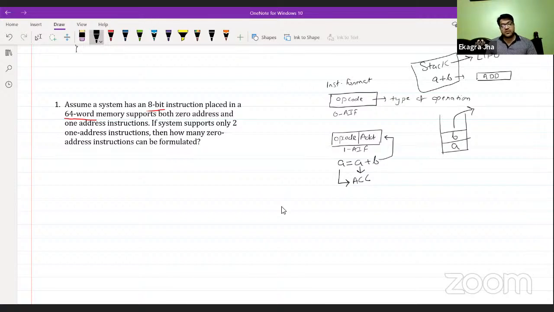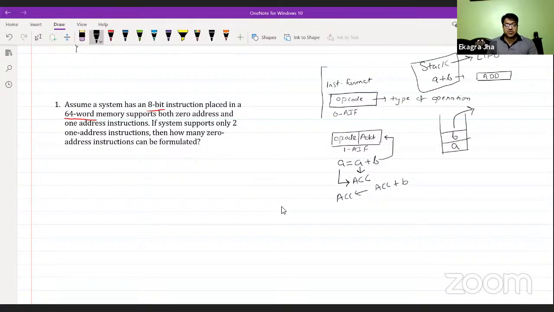I am explaining or repeating again. The address field is actually for the second operand. The first operand is by default going to be in the accumulator, and the same accumulator is going to be the destination or the resultant. Okay, so this particular expression is going to be like this: accumulator equals accumulator plus B. Okay, so the accumulator is used by default; this is actually called an accumulator machine.